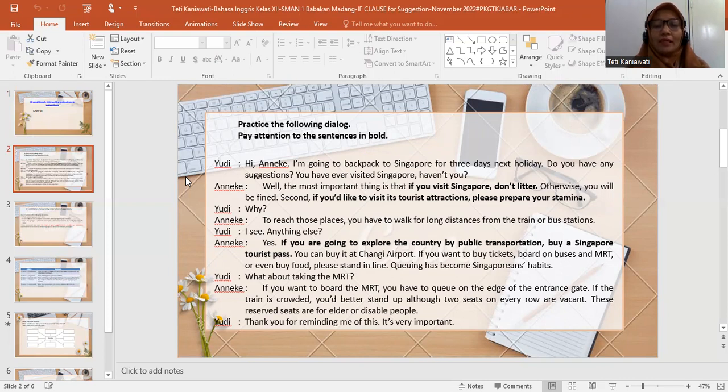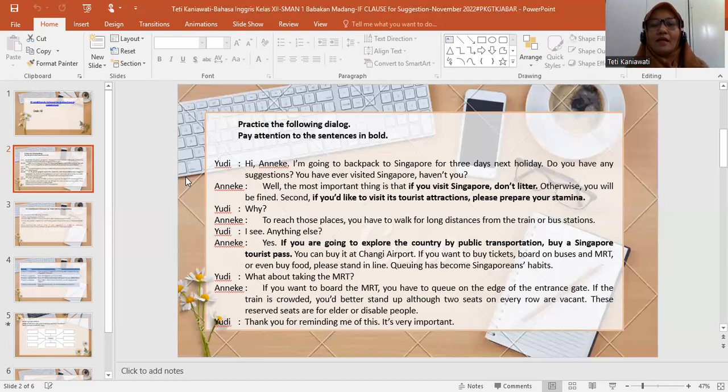And the third one is the using of if conditional for suggestion. There is if you are going to explore the country by public transportation, buy a Singapore tourist pass. Okay, this is talk about if conditional for suggestion. The using sentence of if clause, and we followed by instruction or there is a suggestion. If we see here for instruction, there is don't litter and also buy a Singapore tourist pass.